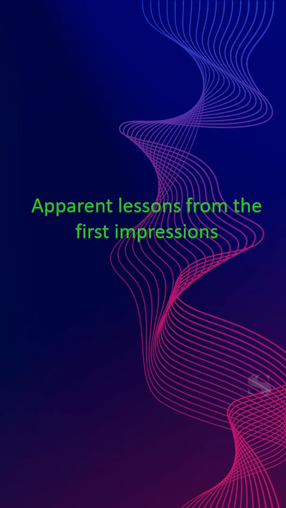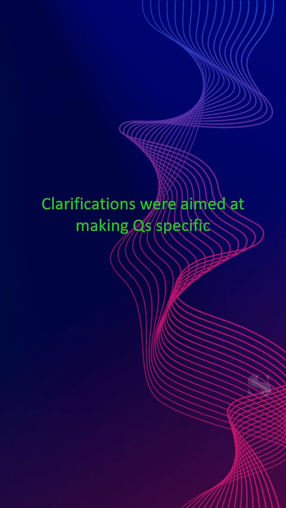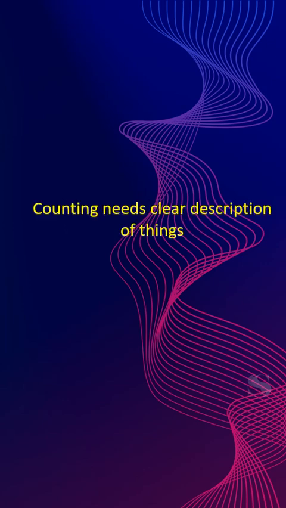Now, the apparent lessons from the first impressions of the 5 questions. First, all the questions needed clarifications. Second, clarifications were aimed at making the question specific. Third, short of clarifications, repeat or more questions are to be expected. Fourth, counting needs a clear description of the thing.